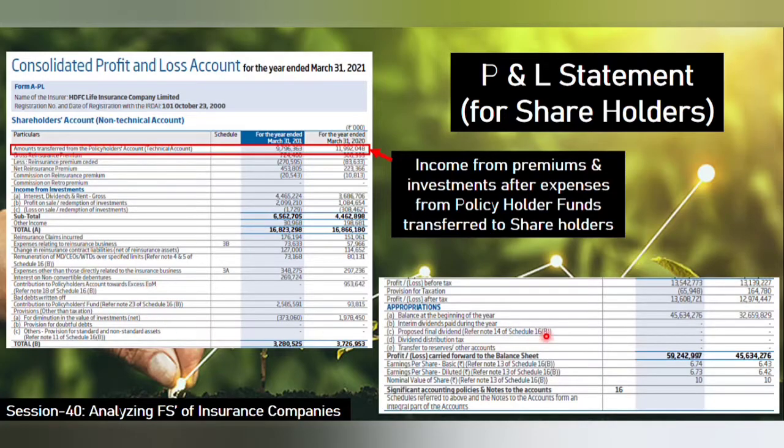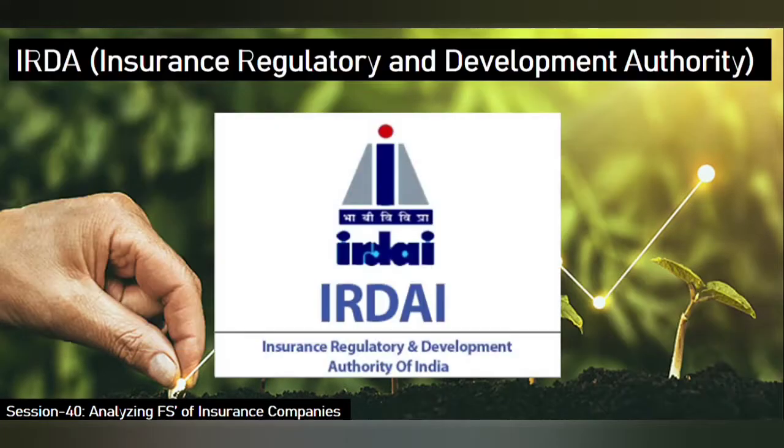Then the total profit is listed here. This is the total profit for the year, and this is for the last year. Here it is March 31st 2020 and March 31st 2021. So these are the 2 years of financial figures and profit statements.